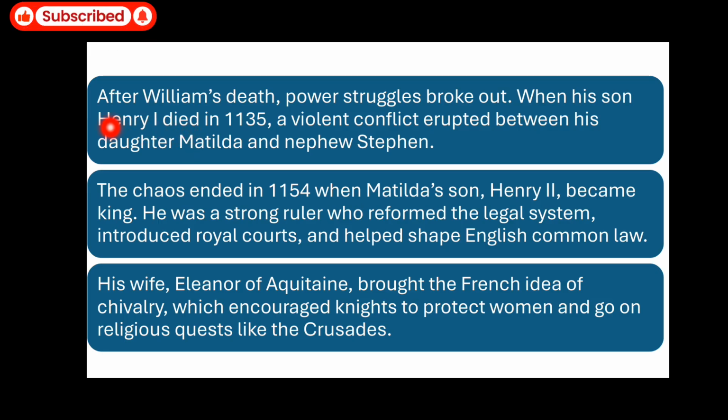Now, after William's death, a power struggle broke out when his son Henry I died in 1135. The son of William the Conqueror was Henry I. When Henry I died in 1135, a violent conflict erupted between his daughter Matilda and his nephew Stephen.